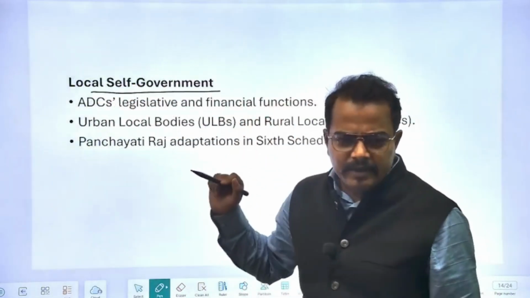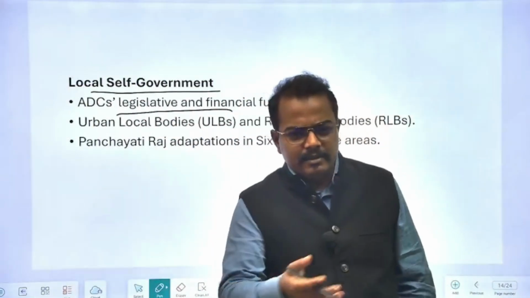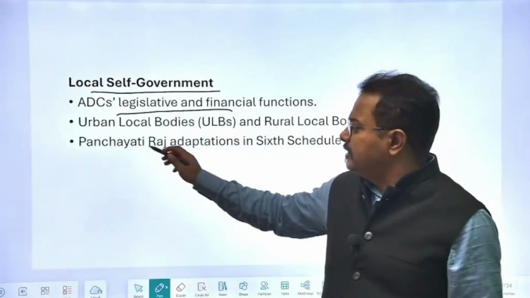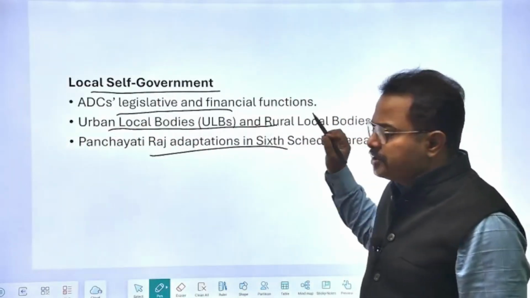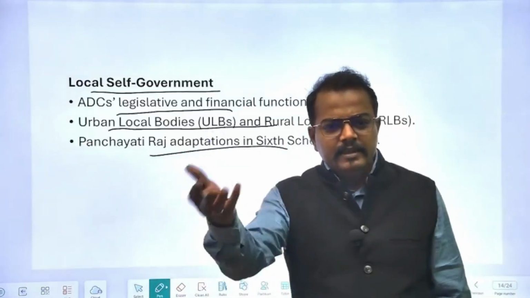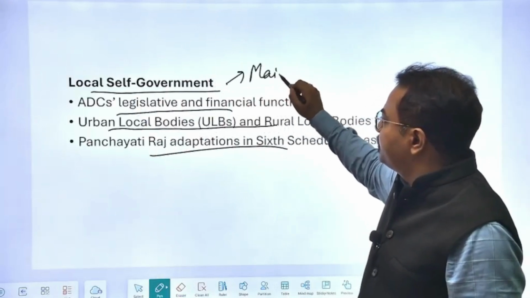Then local self-government: how these ADCs have legislative and financial power. I said earlier, what their political status is. Urban local bodies, rural local bodies, Panchayati Raj institutions, and how they are involved. This is most important from the mains perspective, not from the prelims perspective.